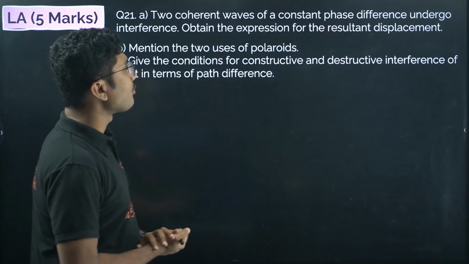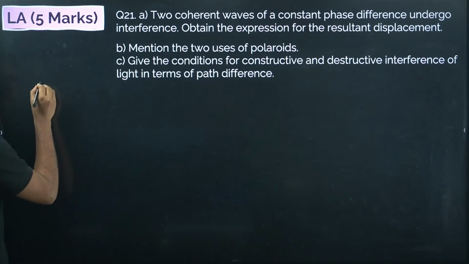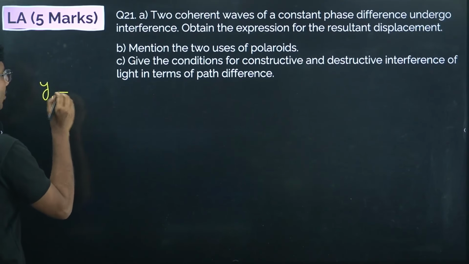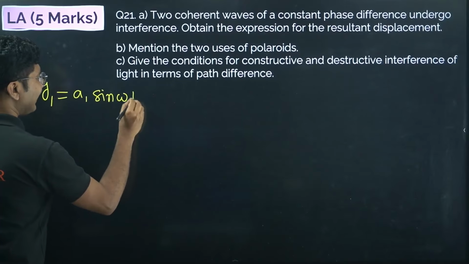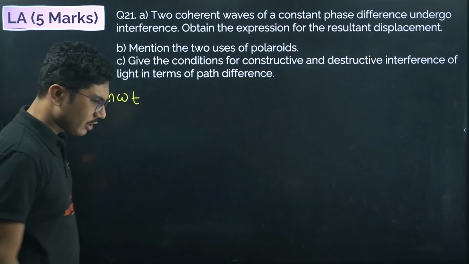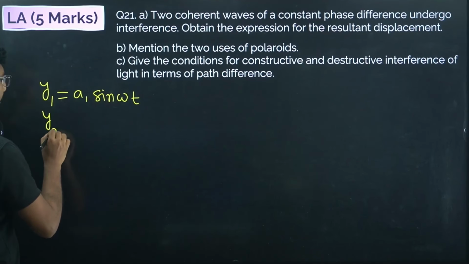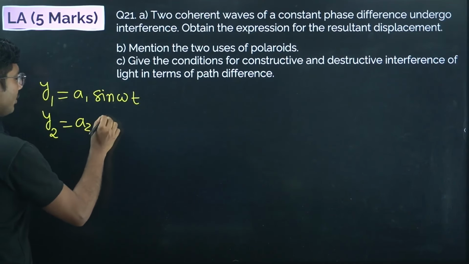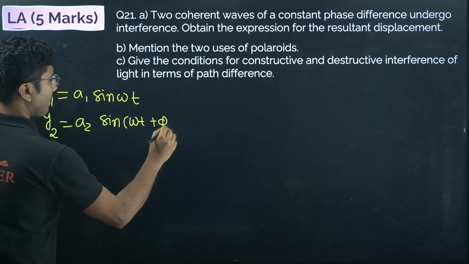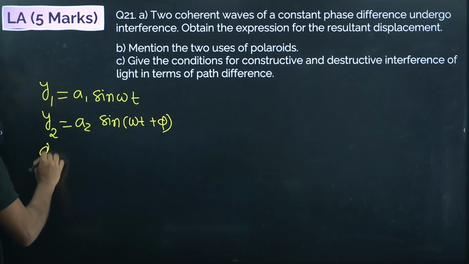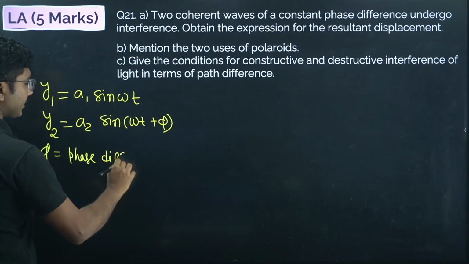Two coherent waves of constant phase difference undergo interference. So let's see, what are the two waves? Say y1 equals a1 sin omega t. This is a standard equation of a light wave. And another wave, say y2 equals a2 sin(omega t plus phi). What is phi? Phi is the phase difference, and it is constant, obviously.